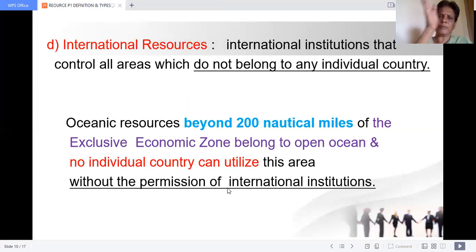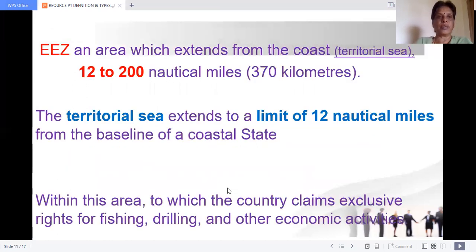I mean, from the landmass up to 12 nautical miles, that is national property, 12 to 200 nautical miles, exclusive economic zone. Beyond the 200 nautical miles, they are called international institutions. Let me explain with the help of that picture, then you will understand. Exclusive economic zone is an area from 12 to 200 nautical miles. I told that from the landmass to 12 nautical miles is India's property. From 12 to 200 miles, that is the exclusive economic zone.